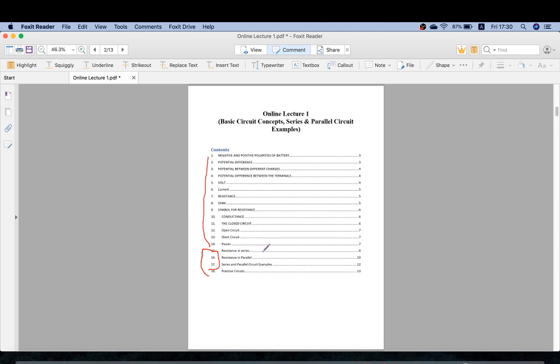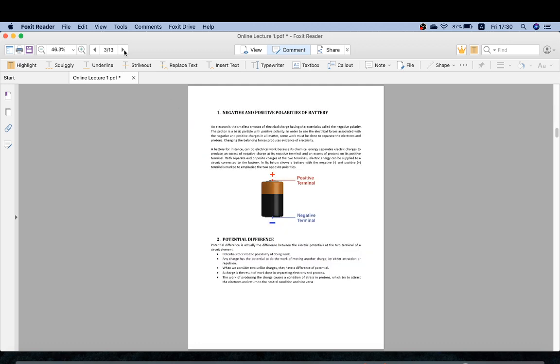So the main topic for us will be resistance in series and parallel. So let's start. Here is the topic about negative and positive polarities of the batteries. This is all the knowledge base from these theories.